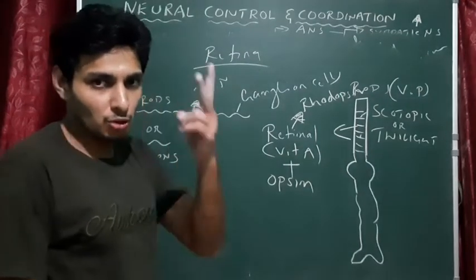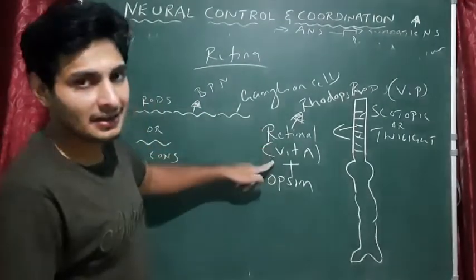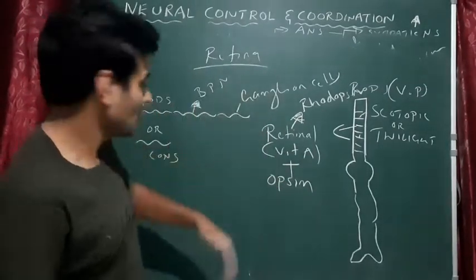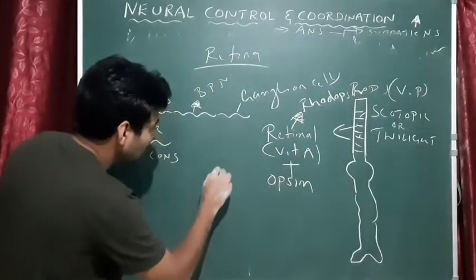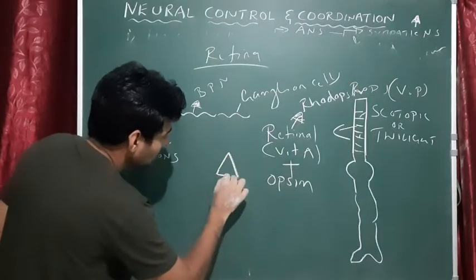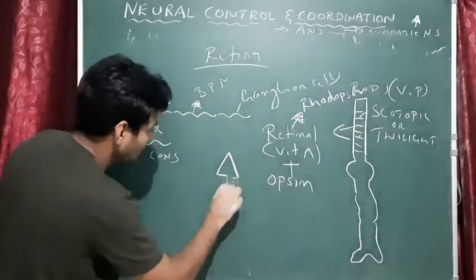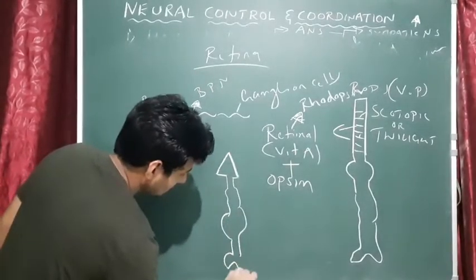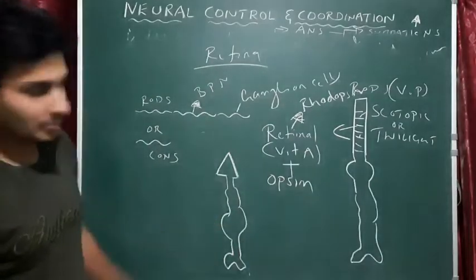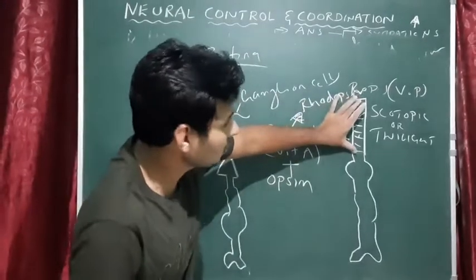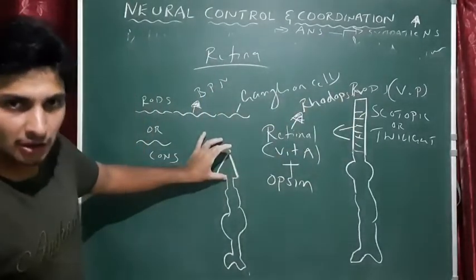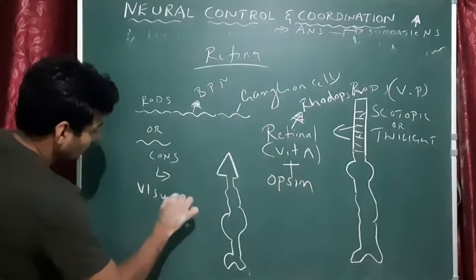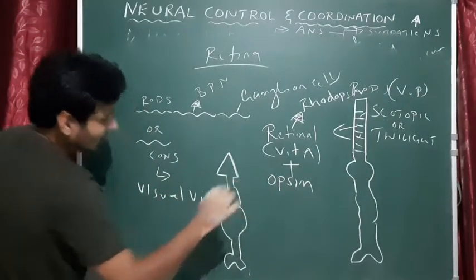Rhodopsin is made up of 2 small proteins, retinal, a derivative of vitamin A, and opsin. Done? Okay, so that's all about rods. Whereas cones are a bit different. Cones, see the structure. Looks like a cone. Okay, so like this. This is a cone. Very simple. Just imagine this looks like a rod. This is a cone. Got it? Okay. So cones are actually called visual violet.